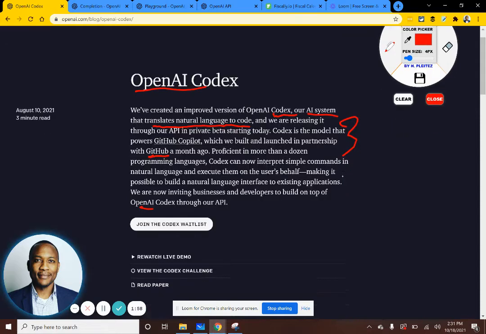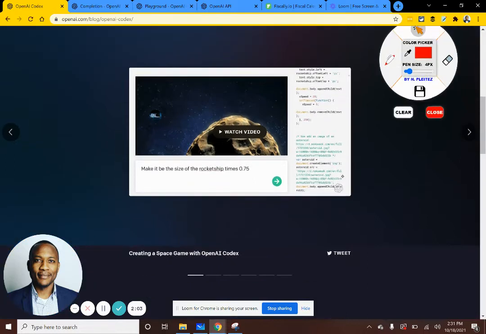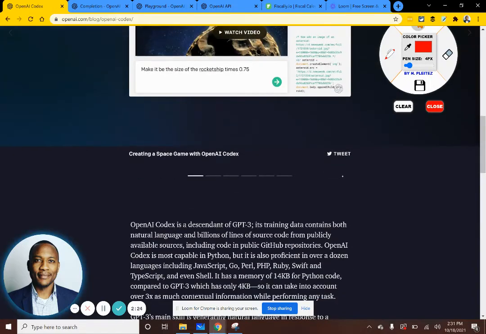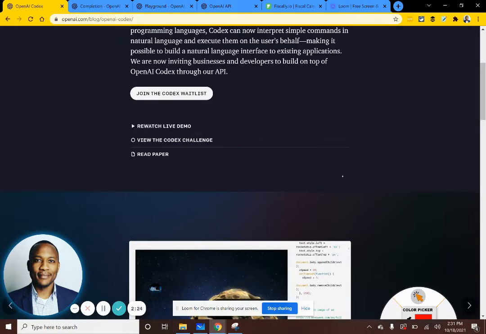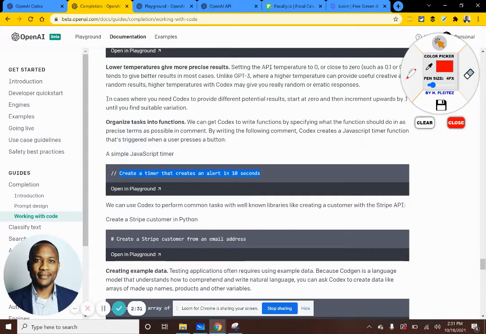Now, if you go down on this page, and I recommend you check out this page, OpenAI Codex, you can basically write code or describe something. Let's highlight this. You can write your code or say this in natural language, NLP, and it's going to write the code for you here on the left side, and the results will show up here on the right side. Very interesting. But instead of showing this and reading this article, we're going to go into the actual product and see what it is, because we have access now. We can do a demonstration of it.